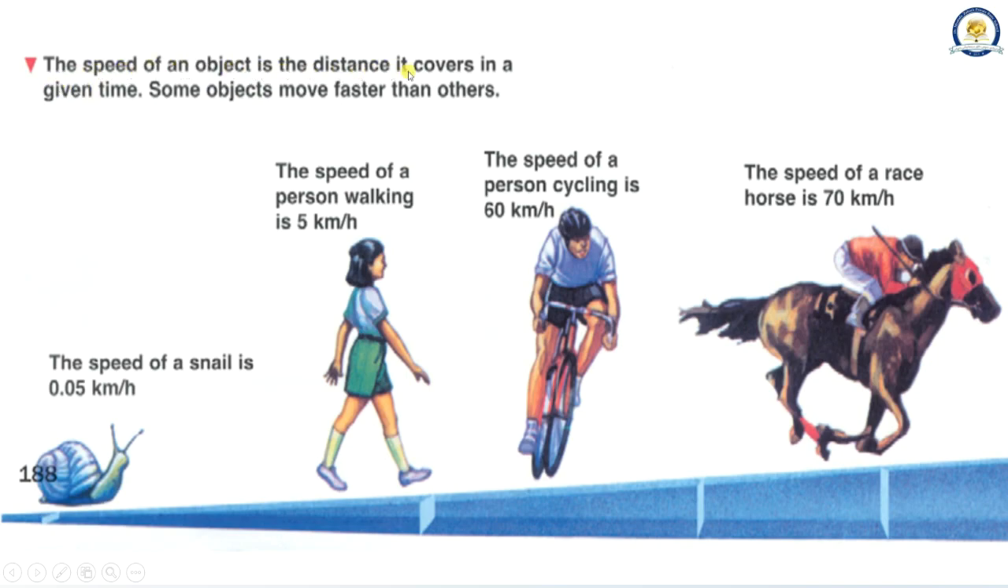The speed of an object is the distance it covers in a given time. Some objects move faster than others. The speed of a snail is 0.05 kilometers per hour. The speed of a person walking is 5 kilometers per hour. The speed of a person cycling is 50 kilometers per hour. The speed of a racehorse is 70 kilometers per hour.